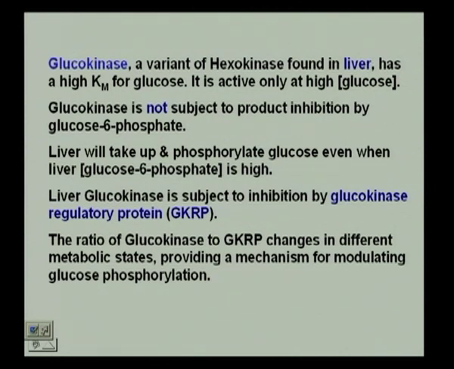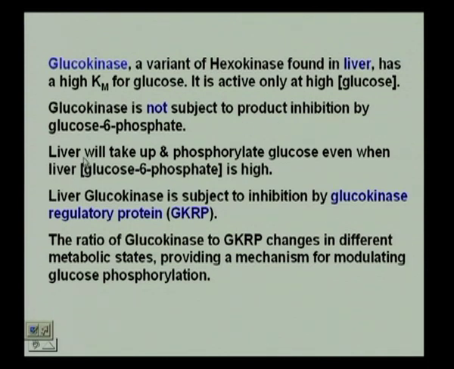Because glucokinase is not subject to product inhibition by glucose 6 phosphate. So, glucokinase actually works at high glucose concentrations, and when there is high glucose, it will transfer a phosphate to the glucose.